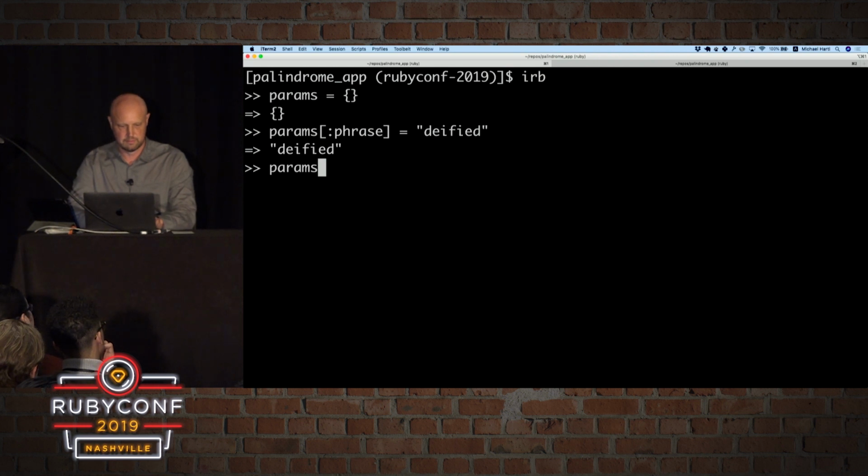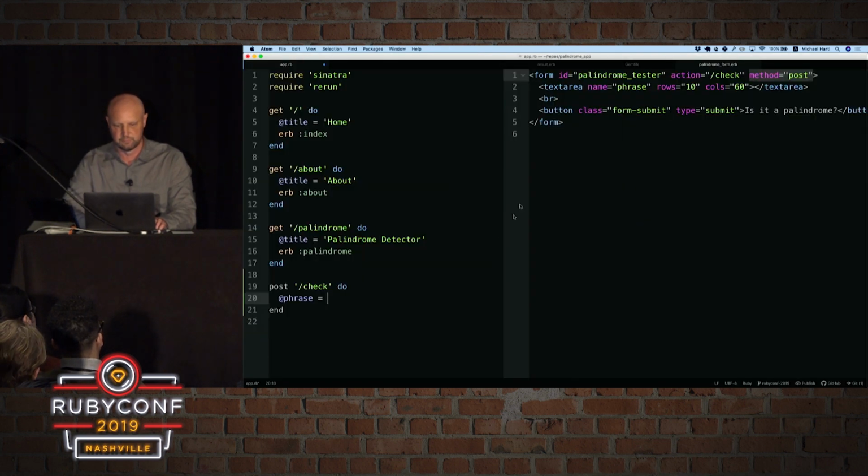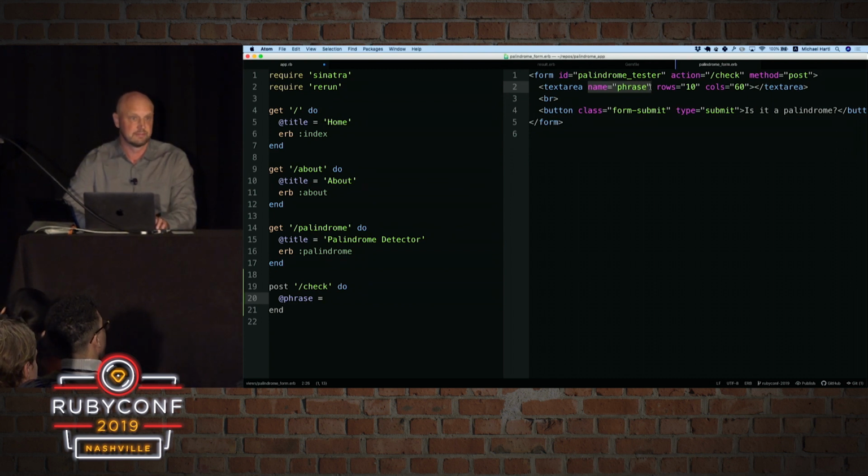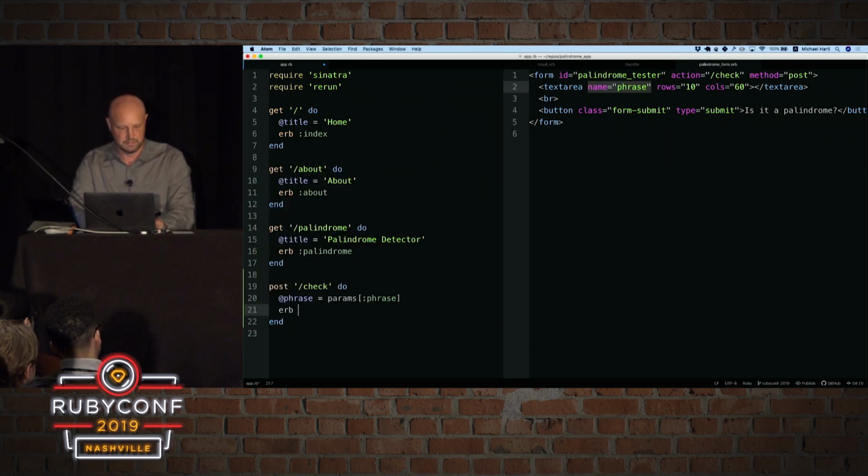So params now is just a set of a key with a value. So hashes are just key-value pairs like this. And so the reason that this is relevant is because when we submit something here, a text area, with a name equal to phrase, Sinatra automatically creates a params hash that we can use to get the thing that was submitted using the key phrase. And so then we can evaluate the result template, which I'll show you in a moment.